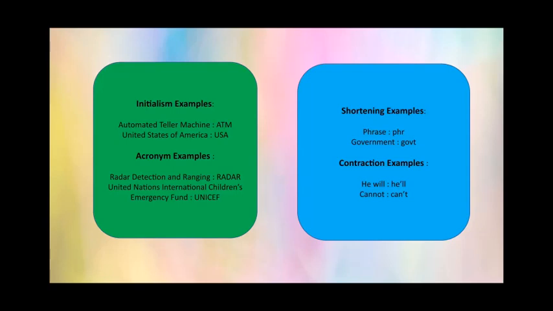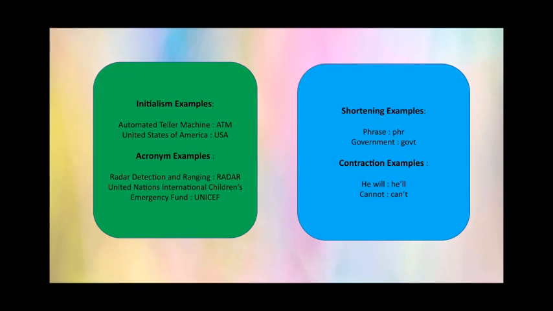For example, we have the word phrase. Sometimes the short form of phrase is PHR. So if you find PHR anywhere, it means phrase. There are many short forms nowadays in the internet world. Similarly, the short form for government is GOVT.